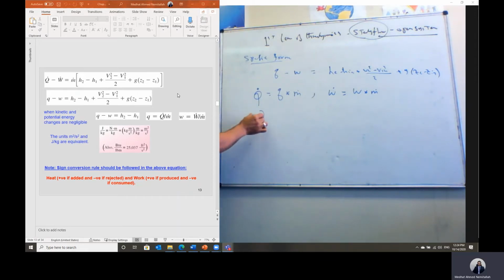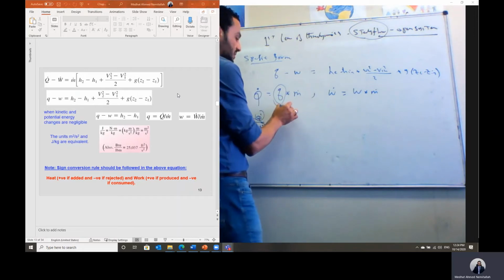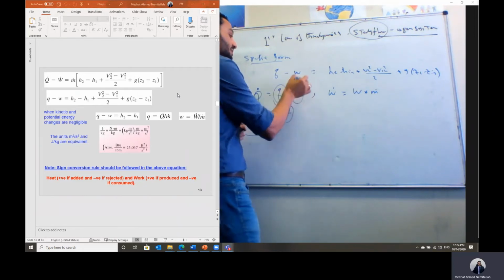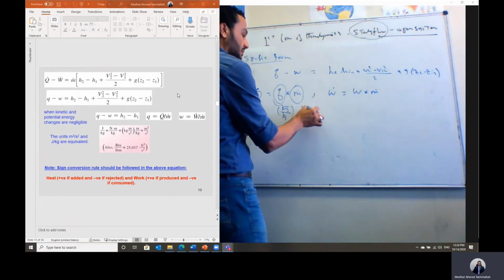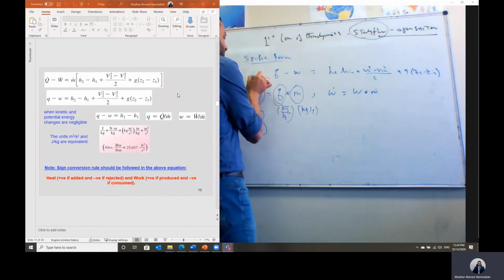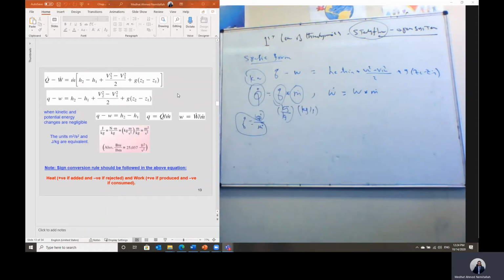So q is equal to Q dot divided by m dot, or Q dot is equal to the specific heat transfer, which is in kilojoule per kilogram, multiplied by the mass flow rate, which is kilogram per second. Then the heat transfer in this case will be calculated in kilowatt.